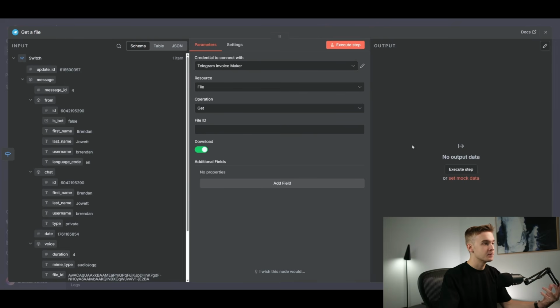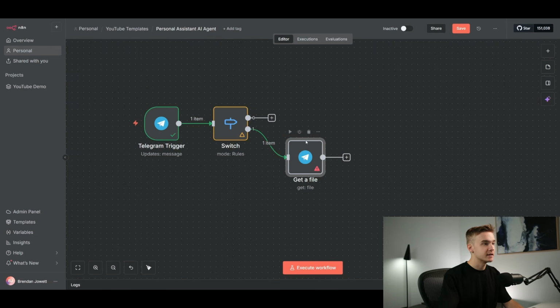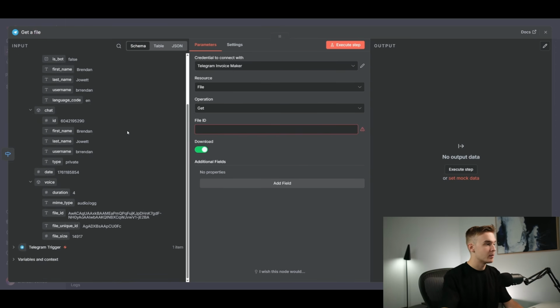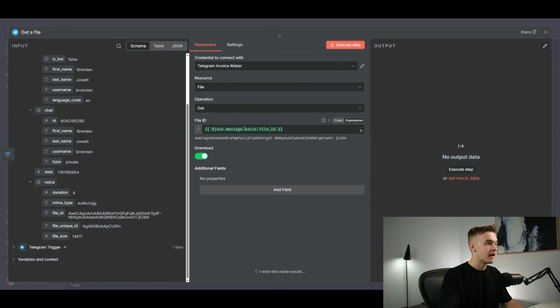So obviously this voice that we're sending through isn't automatically getting transcribed into text. That is something that we have to do ourselves. We can do this by using this particular module, Get a File. Jumping into the file ID, you'll see that we've been given a prompt to provide a file ID. As you can remember, the voice does give us this file ID. So I can drop that into this, and that is going to look at that file, get that file, and bring it back into our flow so that it's actually usable for other stuff.